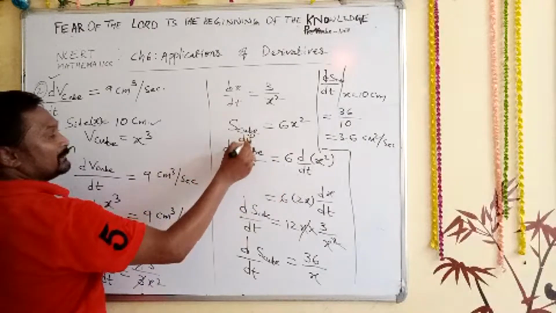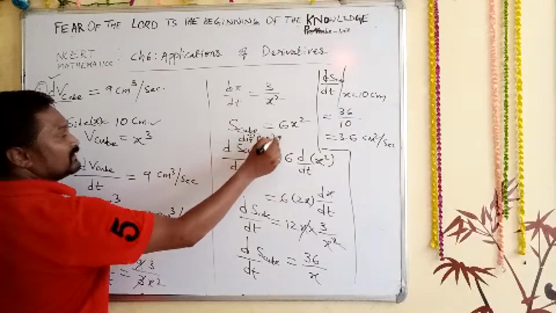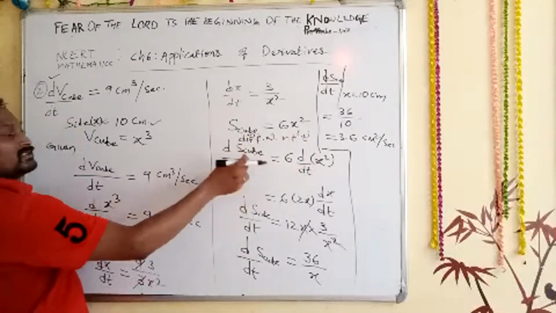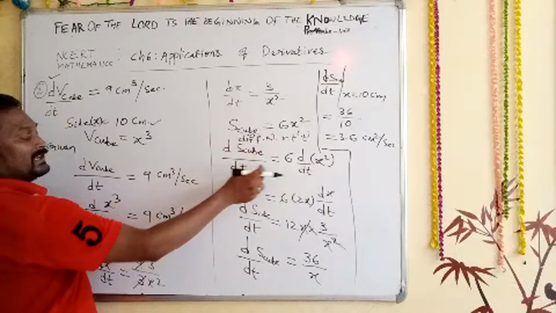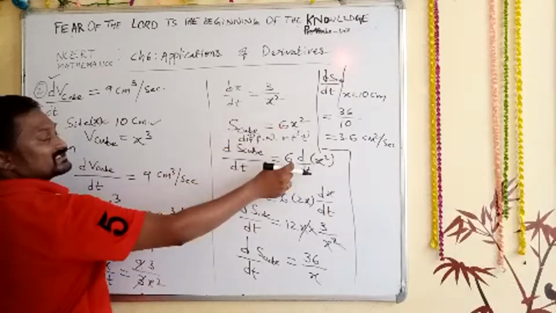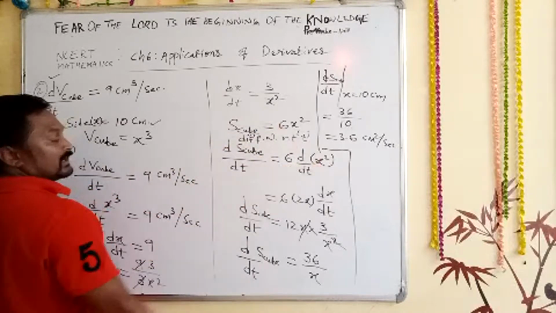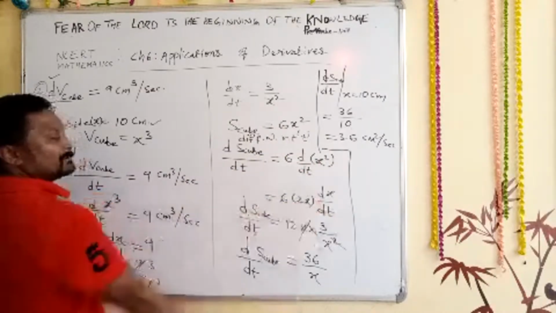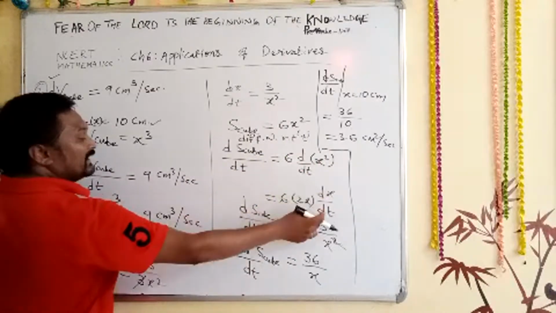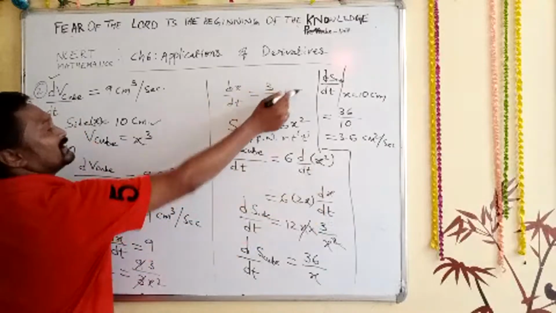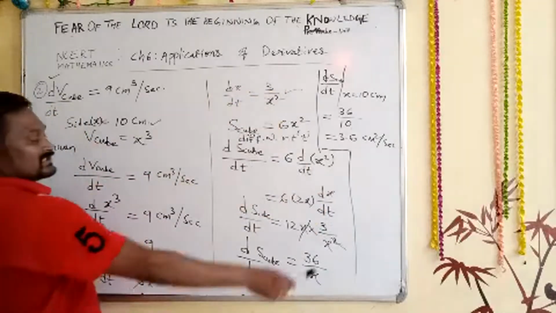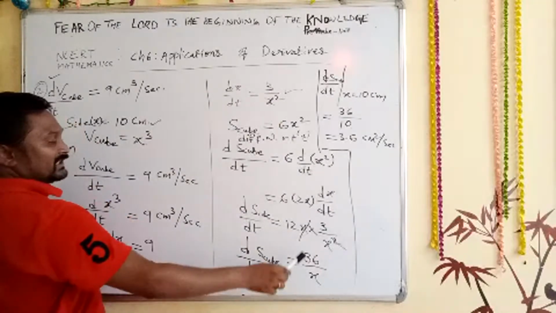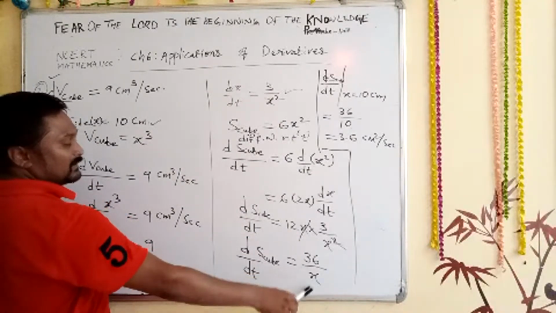Then we get ds upon dt is equal to 6, 6 is constant, d by dt of x square. When you find d by dt of x square it is 2x into dx upon dt. The dx upon dt value you already know, 3 upon x square. Just substitute here. x and x square get cancelled. You get 12 3s are 36 upon x.